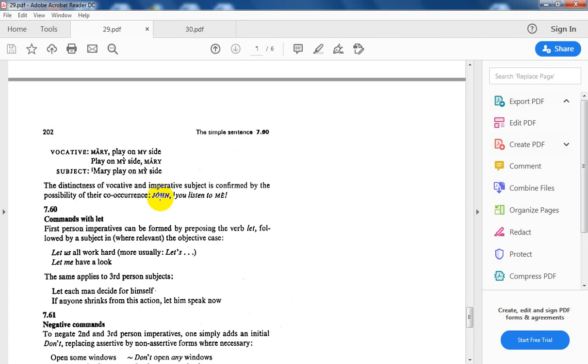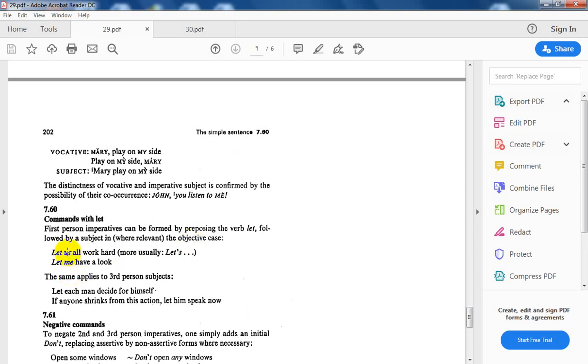Sometimes I say, let us go, let me read, let me think, for example. So we are going to deal with another type of command, with let: first person imperatives. Command with let means first person imperative. It can be formed by preposing the verb let followed by a subject. Of course, this subject is in the objective case. The objective case of the first person, meaning I and we. This I and we in the subjective case become me and us in the objective.